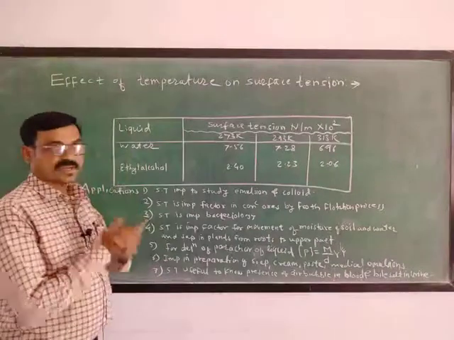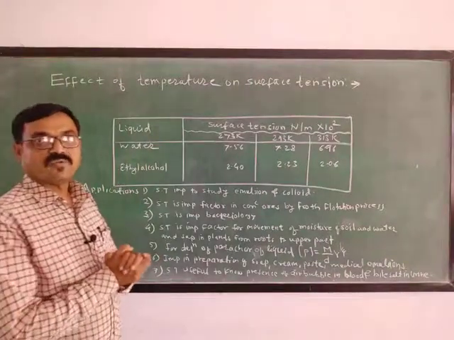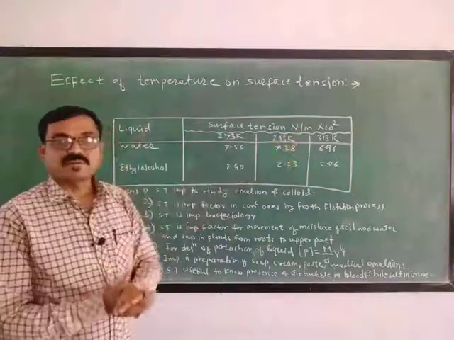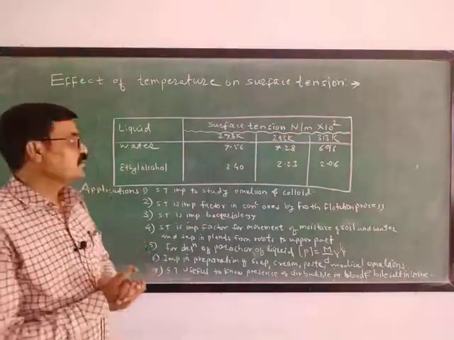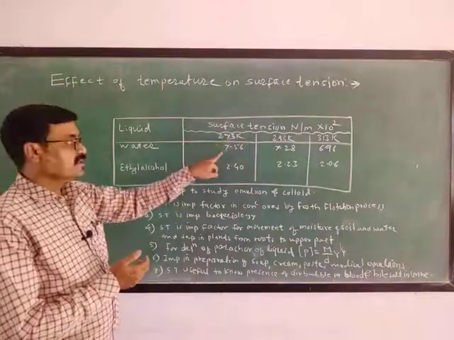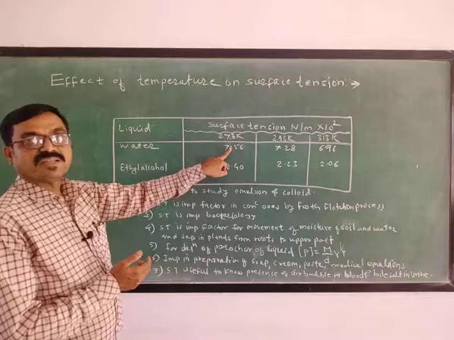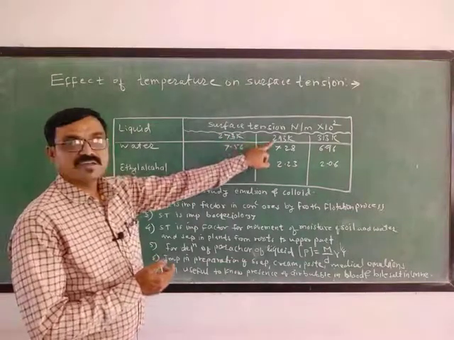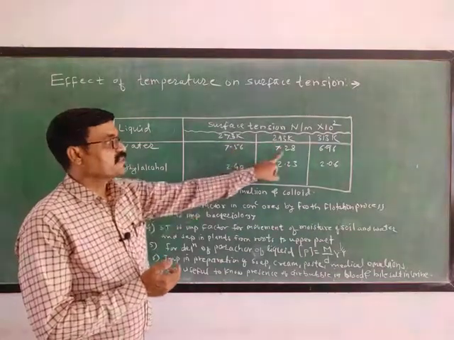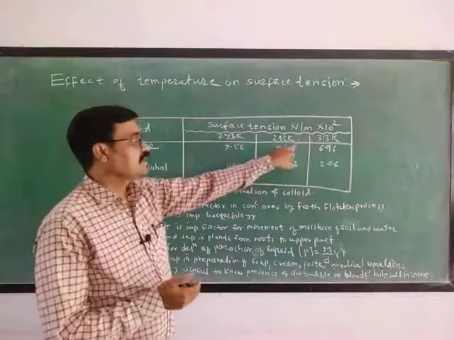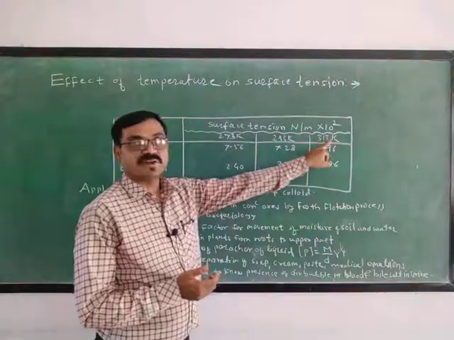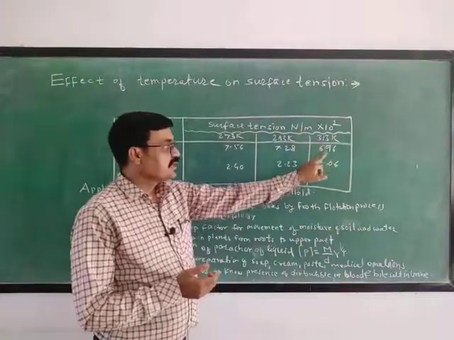If first of all water is taken, then the surface tension of water in Newton per meter, each value multiplied by 10 raised to power 2, is measured. Then it will be observed that for water at 273 Kelvin the surface tension becomes 7.56. As temperature increases, temperature becomes 293, again less than this, it becomes 7.28. Still increase in the temperature from 293 Kelvin to 313 Kelvin for water, still decrease,